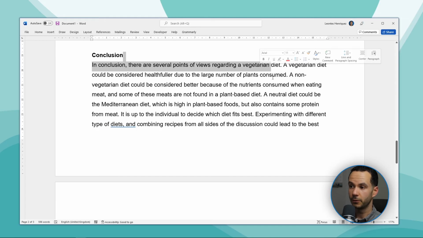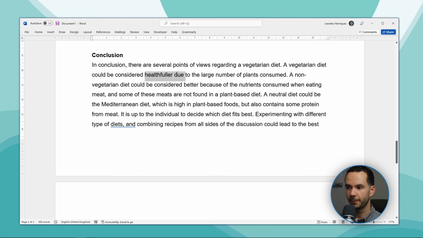There are several points of view regarding a vegetarian diet, which is our prompt, which is what we had to do. I said that a vegetarian diet could be considered healthfuller, which is a real word, due to the large number of plants consumed. A non-vegetarian diet could be considered better because of the nutrients consumed when eating meat. And some of these nutrients are not found in a plant-based diet. A neutral diet could be the Mediterranean diet, which is high in plant-based foods, but also contains some protein from meat.